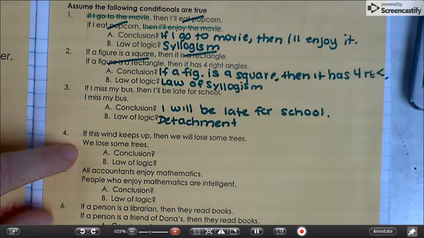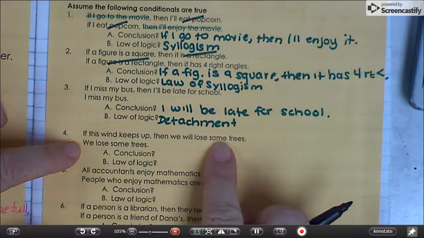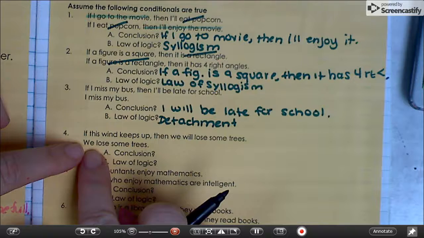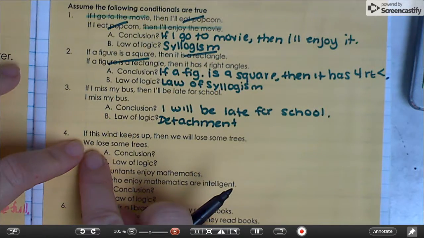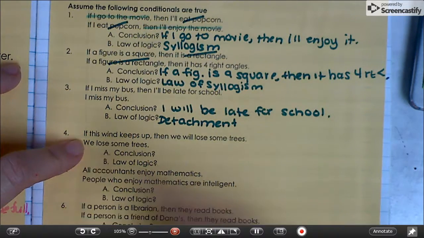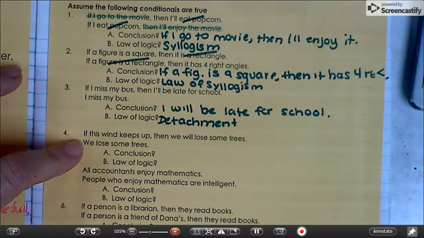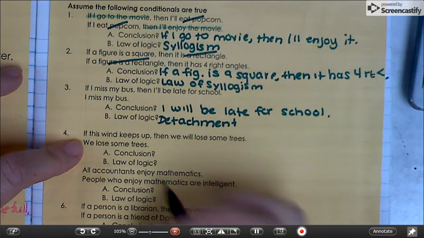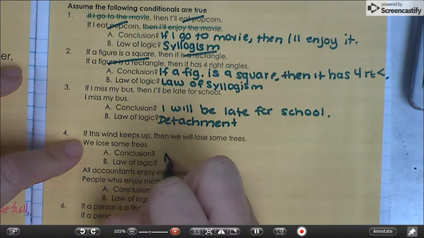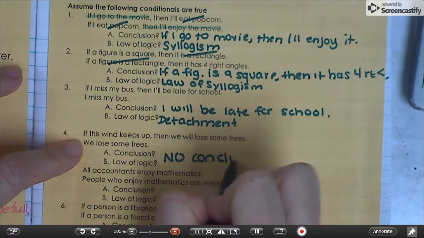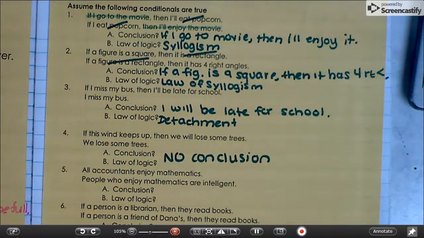Let's go again. If this wind keeps up, then we will lose some trees. We lose some trees. Does this look more like syllogism or detachment? Well, it looks more like detachment, but they didn't go back to the hypothesis here. They went to the conclusion. Can we kind of reason that we lost trees because the wind kept up? Yes, but you could have also lost trees for some other reason. An earthquake, I don't know. So because we can't be sure because of the wording, this one is no conclusion. It does not follow any of the laws we've talked about.